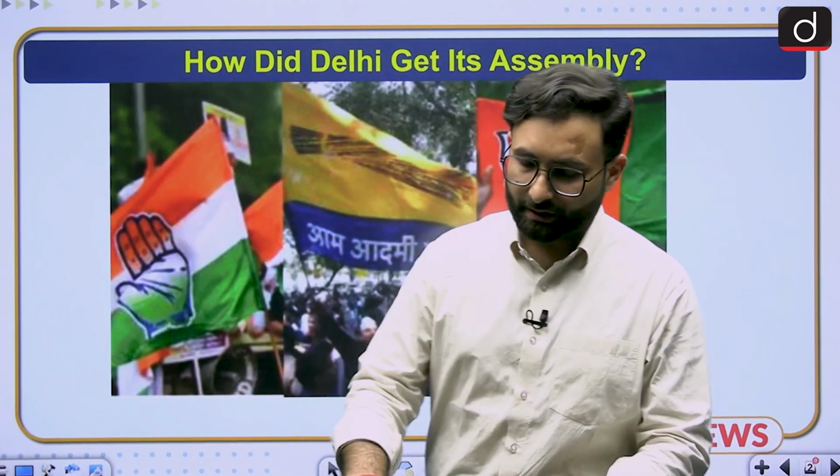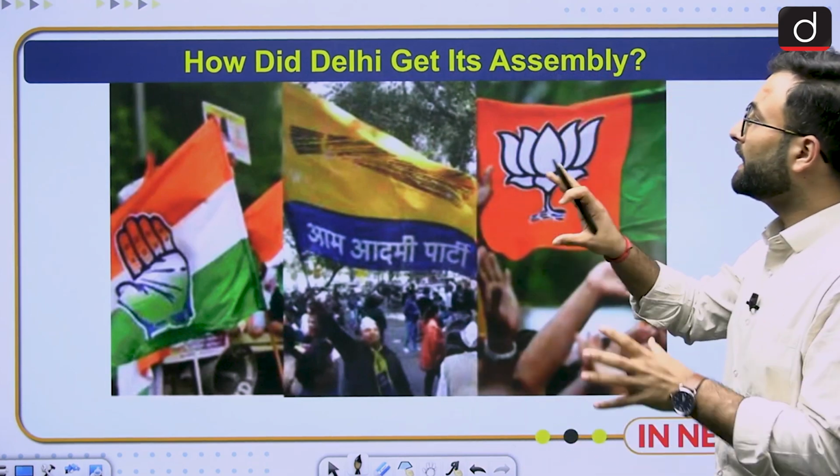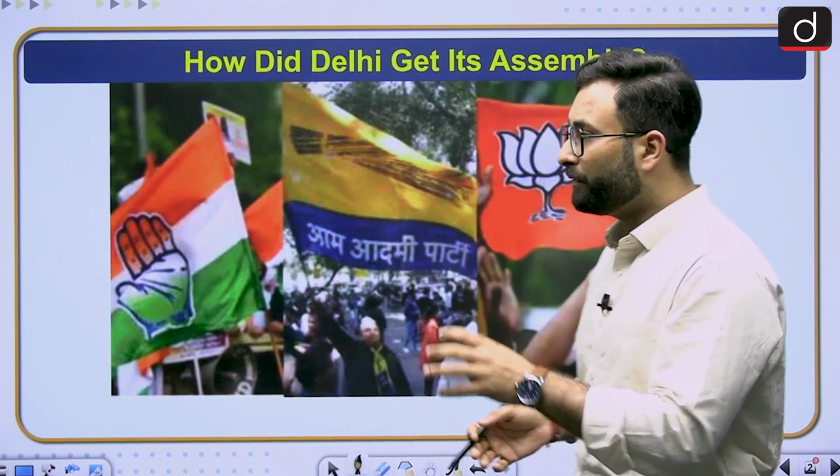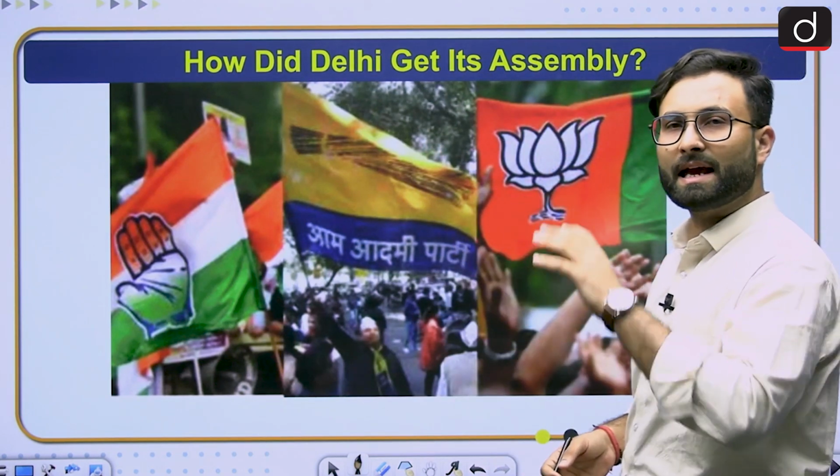Now here you can see we are talking about how Delhi got its assembly. We are talking about the legislative assembly. Now you must have heard that various union territories do not have a legislative assembly, whereas Puducherry, Delhi, and Jammu and Kashmir have it. Now we will be seeing what journey Delhi has faced in the past.